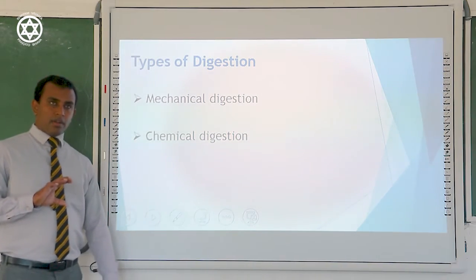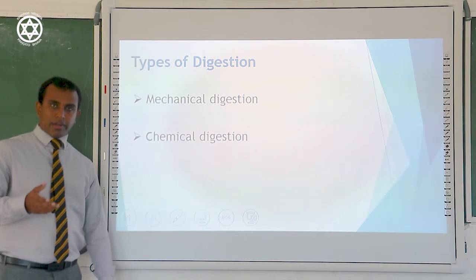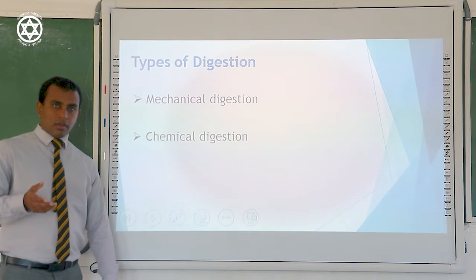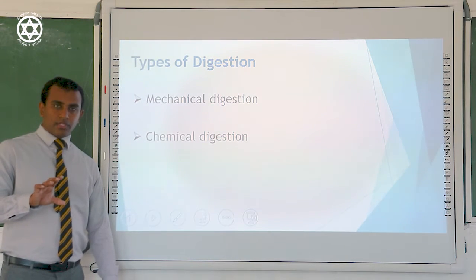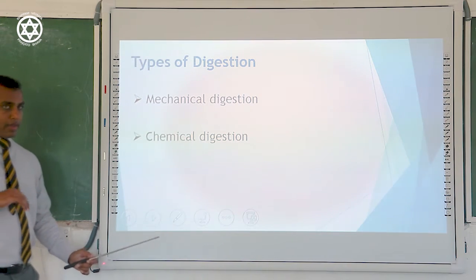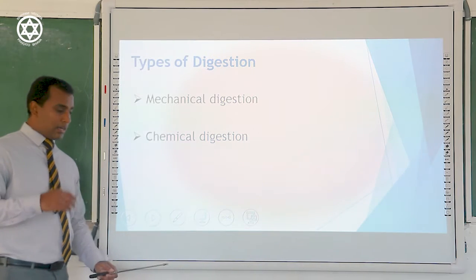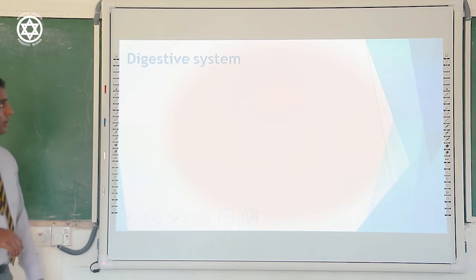Chemical digestion means the complex organic food is converted into small substances with the help of chemical substances called enzymes. Chemical digestion may take place in different parts of the digestive tract. Let's learn them later one by one.